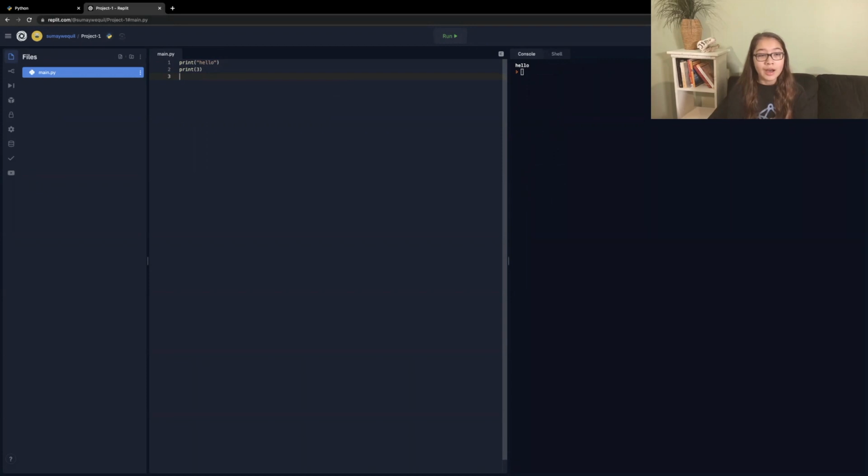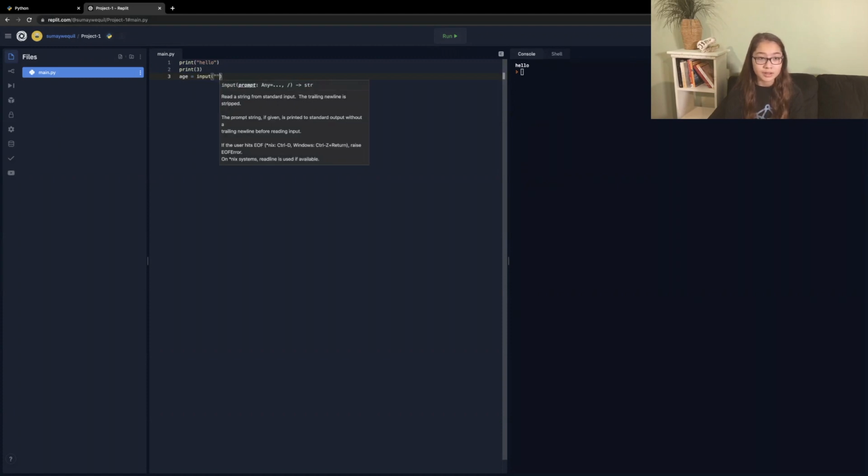So the next thing is input statements, and basically what input allows you to do is make it so that the user is the one inputting data. So let's say we want to save this data in a variable. So let's make a variable called age, and age is going to equal input because we want the user to set whatever is in age, and then we can say, what is your age?